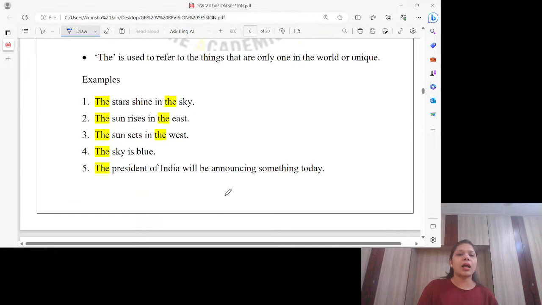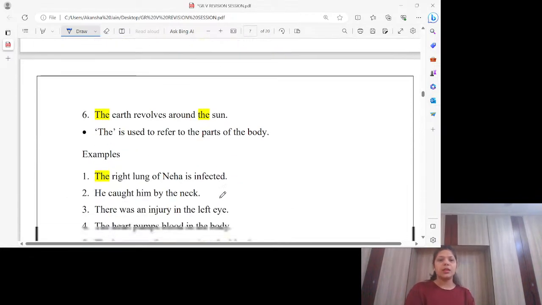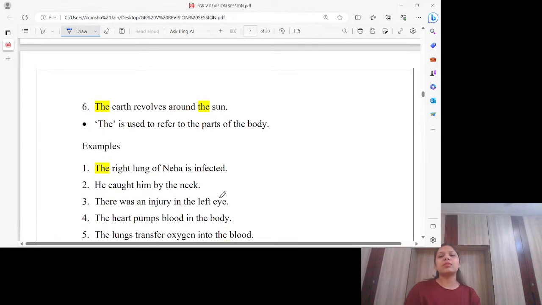Okay, so the, actually we use it to refer to the things that are only one in the world, or I can say unique. The stars, I can say the sky. The stars shine in the sky. The sun rises in the east. So the sun, the east direction. The sun sets in the west. The sun, the west. The sky is blue. The sky. The president of India is one only. The president of India will be announcing something today. The earth revolves around the sun. The earth, the sun.